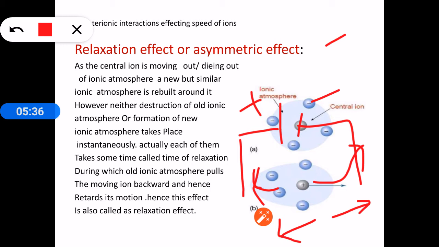Now the ionic atmosphere will attract the central ion backwards, because there exists an attractive force between the negatively charged ionic atmosphere and the positively charged central ion. So the ionic atmosphere will pull back the central ion, so that the speed of the central ion will decrease.